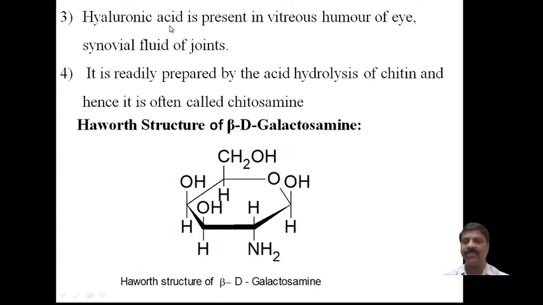Hyaluronic acid is present in the vitreous humor of the eye. In particular, animals or birds have eyes containing fluids in which hyaluronic acid is present. Again, it is in the synovial fluid present in the joints.